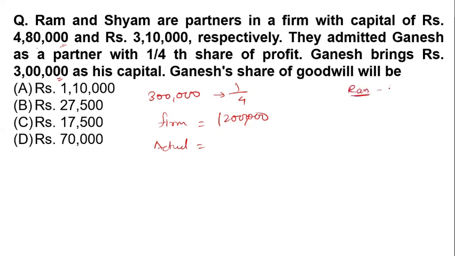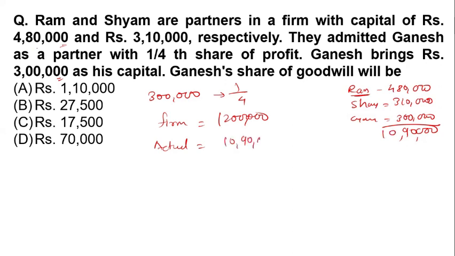Ram's capital is 4,80,000, Shyam's capital is 3,10,000, and Ganesh brings 3 lakhs. So when we total it, it will be 10 lakh 90,000.